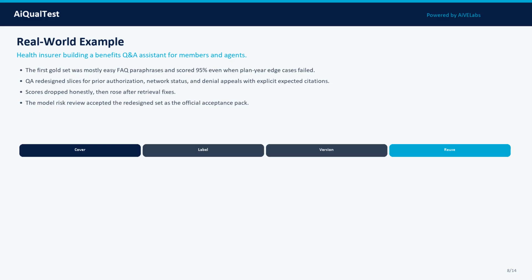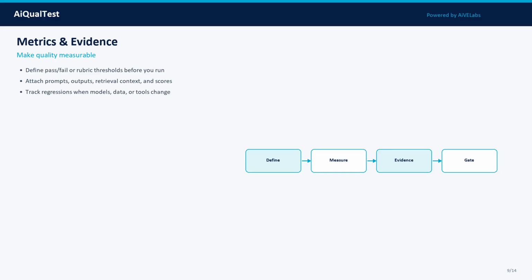Notice the pattern: define scope, run controlled tests, capture evidence, decide with named owners, and feed failures back into the next cycle. That is how AI quality becomes a system property, not a slide. Common mistakes slow mature programs. Mistake 1: building gold sets only from marketing demos and happy paths. Teams that skip this create silent risk that surfaces in production or audits.